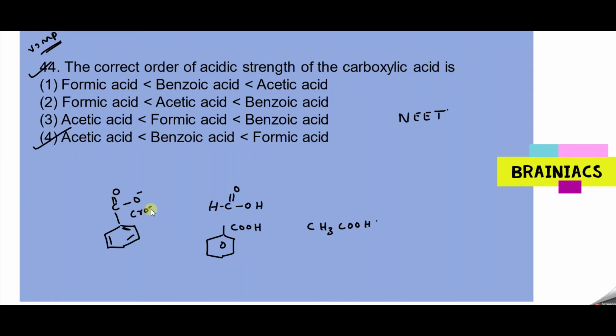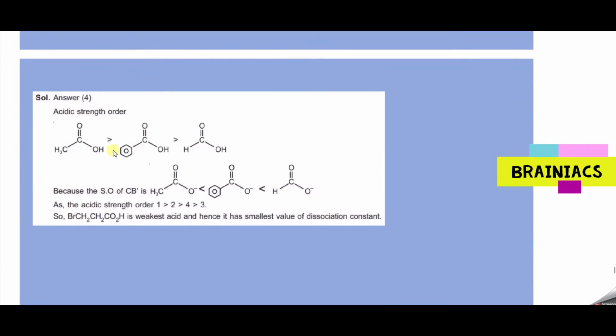Cross conjugation always decreases the stability. But sometimes if it is ortho substituted, then I can easily say that the ortho substituted benzoic acid will be more acidic than formic acid. So the answer is formic acid greater than benzoic acid, which is greater than acetic acid. Option 4 should be the correct answer. Clear? Please remember this, very, very important.